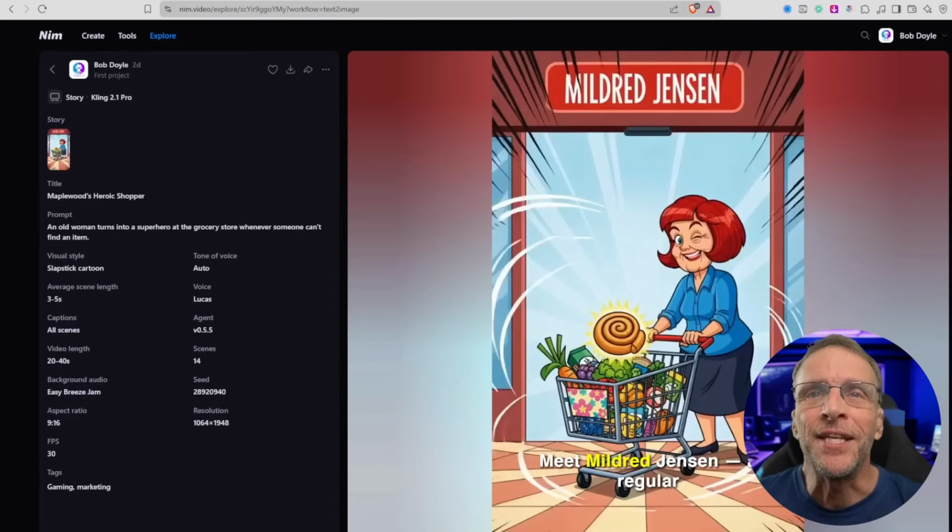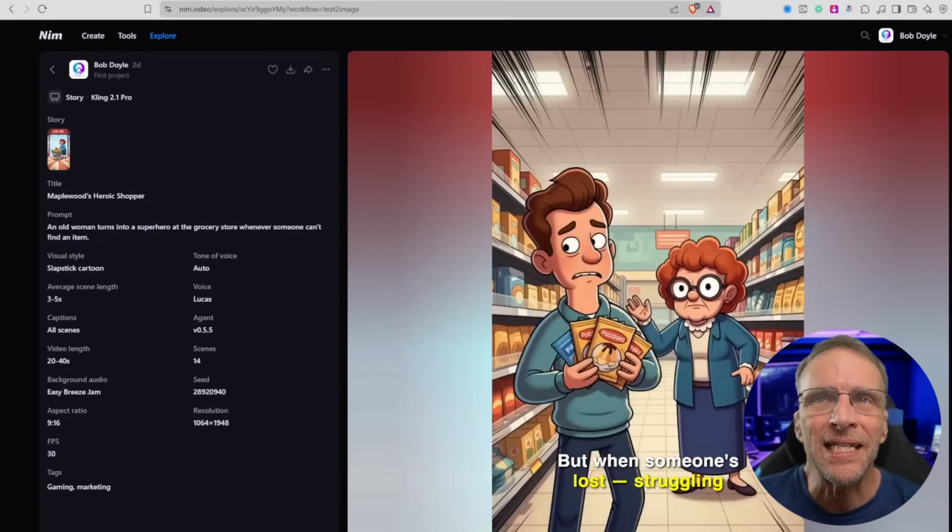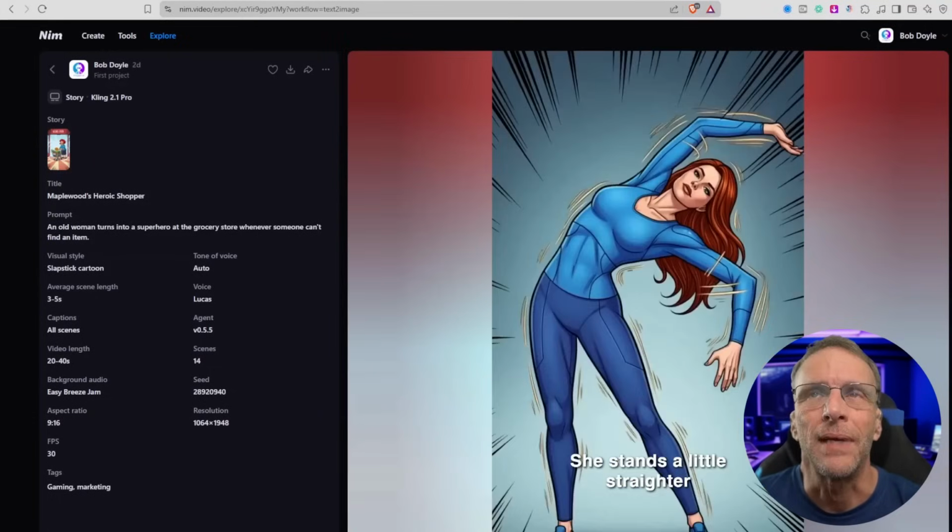As I say, it's not perfect, but it's definitely one of the better one-click solutions I've seen. In the near future, we will have the ability to go in and edit the story and fix any of the images that we didn't like. For example, Mildred isn't that consistent throughout this thing. They just kind of show random older women and sometimes younger women.